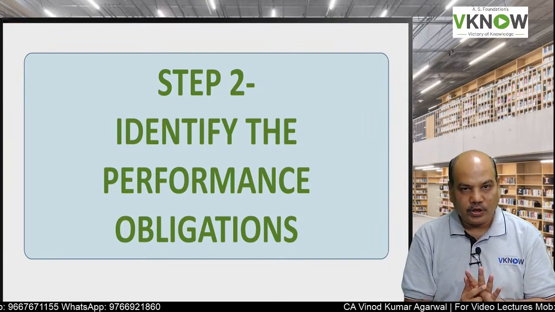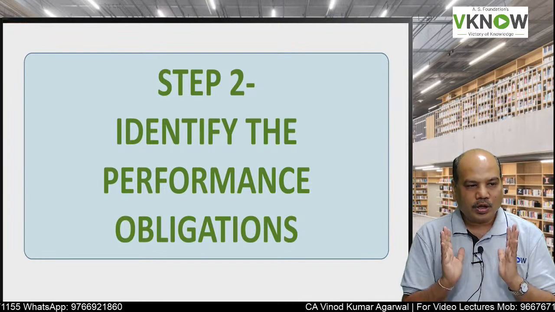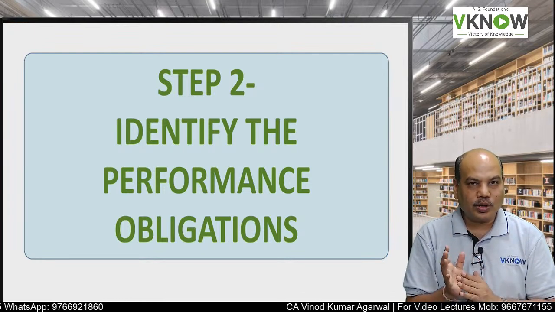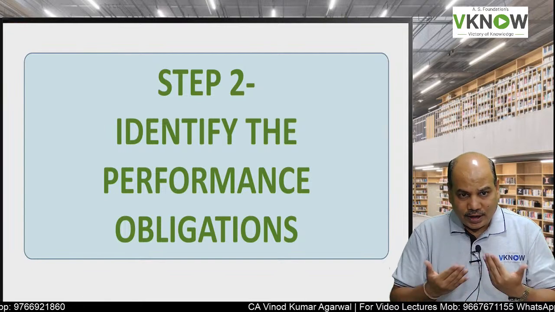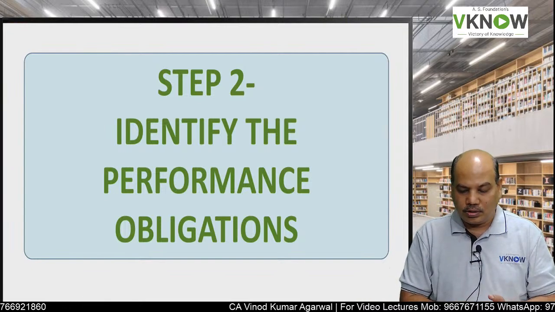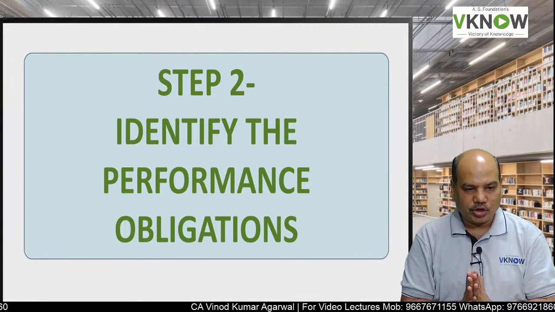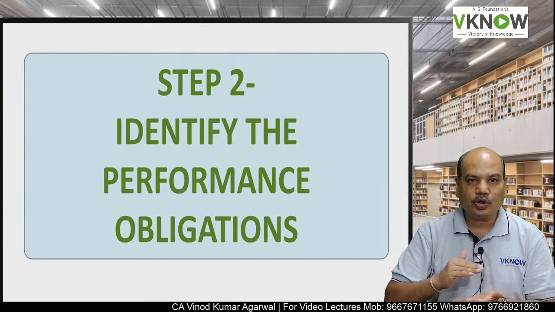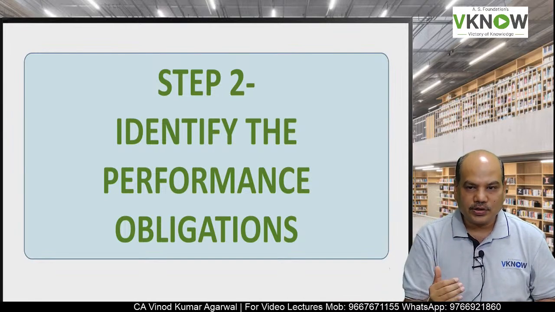We have seen the definition of the contract, when a contract can be combined, and how to do the accounting of modification in a contract. The second important step is to identify the performance obligation. How many performance obligations does the entity have towards the customer?